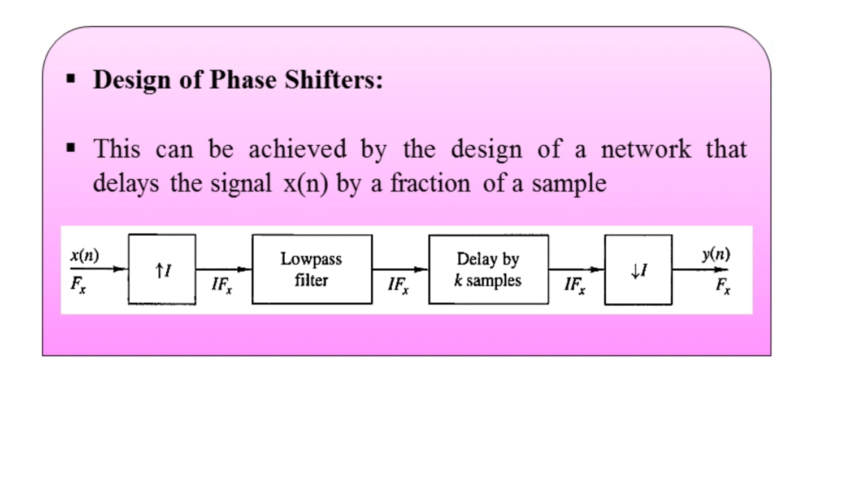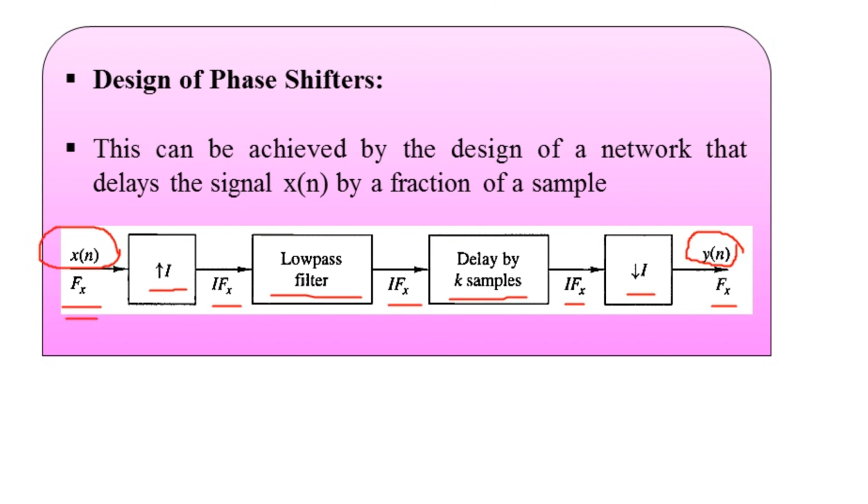Here in the block schematic, x of n, the discrete time sequence, is shown at the rate fx. For phase shifting purposes, in general, we have interpolation as well as decimation, the use of the low pass filter, and the delay by k samples. At the intermediate levels we have I multiplied by fx while the signal processes through the different blocks, and finally at the output it will be denoted by y of n, at the sampling rate here.